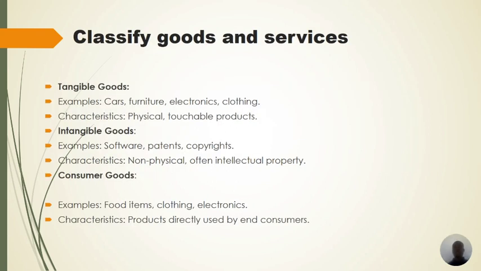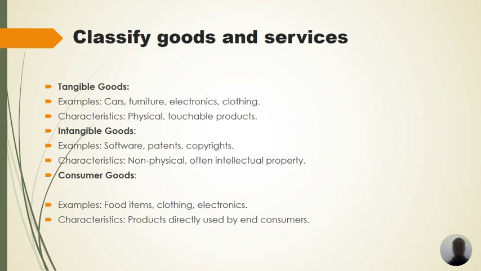Then, the classification of goods and services. How do we classify goods and services? We have tangible goods, the ones that we can see and touch with our own hands. But intangible goods are the ones we cannot touch. So I'm looking at examples of tangible goods and examples of intangible goods, and the characteristics that define tangible and intangible goods.